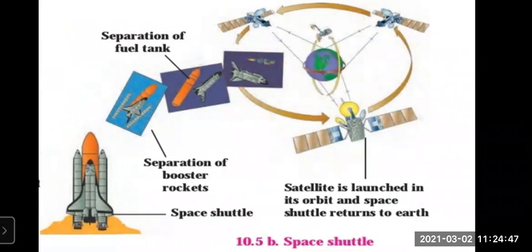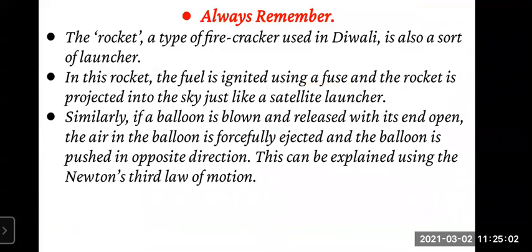Then we have seen one example, about the rocket, the firecracker that we use in Diwali, right? It works on the same principle as how the satellite launch vehicle works. This all works on Newton's third law of motion. And the second example we have seen is the balloon. If the balloon is blown up and released with its end open, the air in the balloon is forcefully ejected and the balloon is pushed in the opposite direction. This is also explained using Newton's third law of motion.